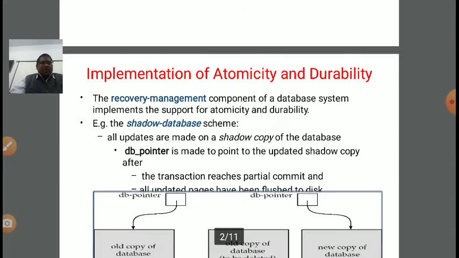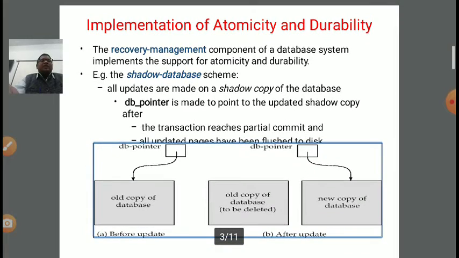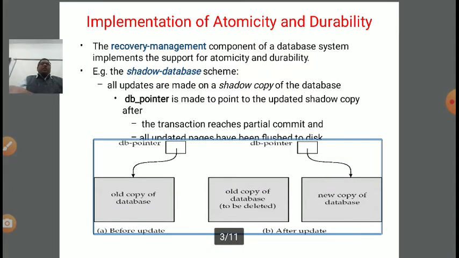Now, implementation of atomicity and durability. How can we ensure the implementation of atomicity and durability in a successful transaction, right? Atomicity means either the transaction steps should be executed fully or not at all.